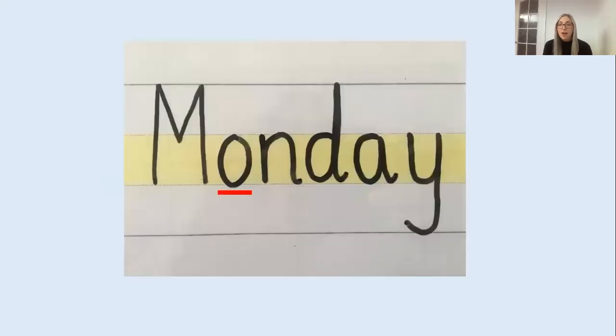So then when we look at our first word, we're going to look at Monday. You can see D-A at the end of the word. You can see the capital letter to start with, but I have underlined 1 letter. And the reason why I have underlined that letter is because Trixie is trying to trick us. Because when we say Monday, it sounds like an A but when we write it, it's actually an O. Monday. M-A, N-D-A. But it's actually written with an O. So don't be tricked out today, okay?